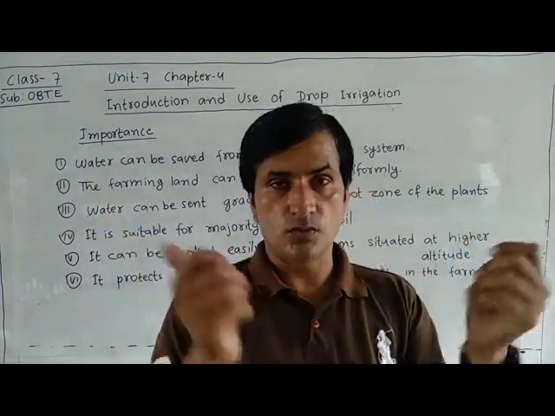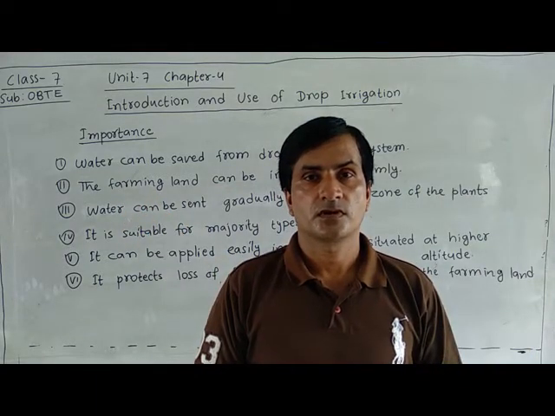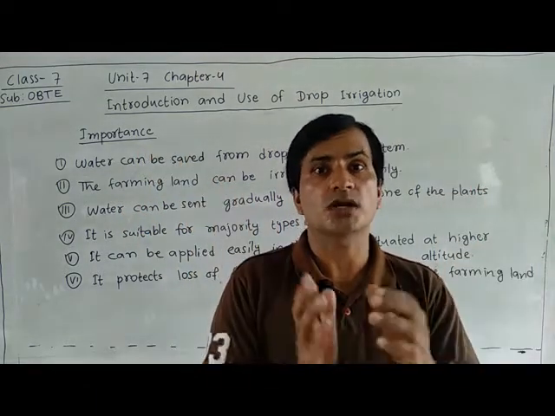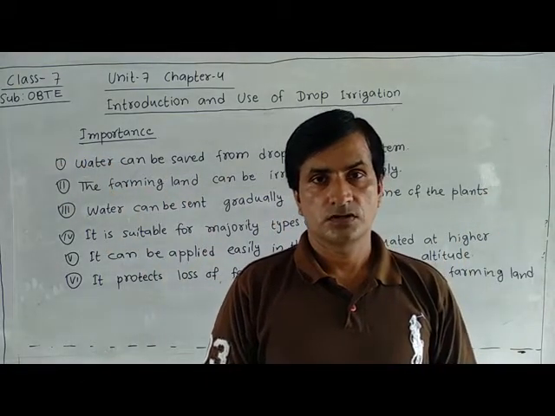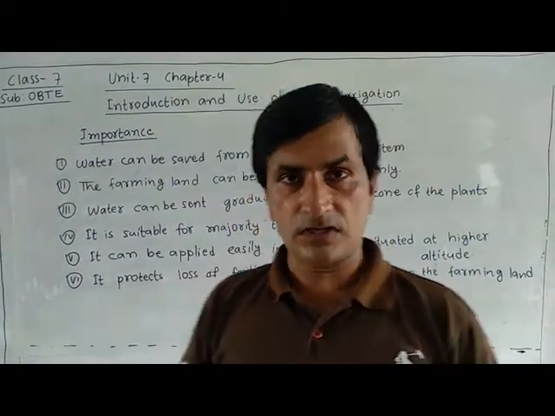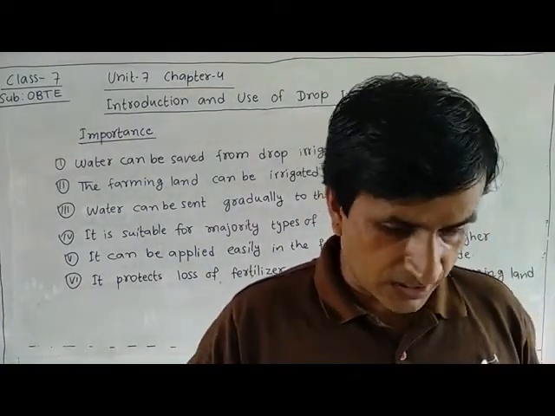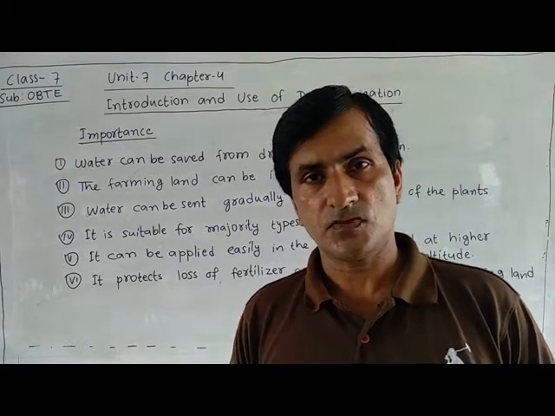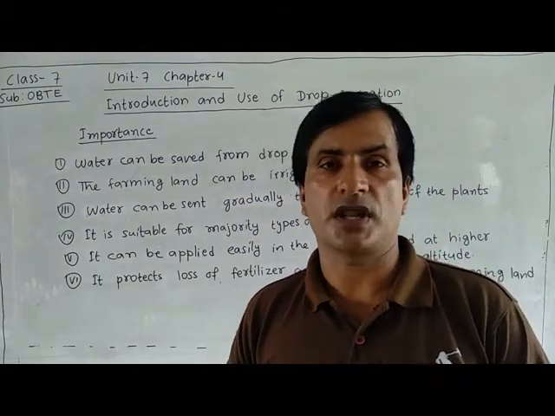By these holes, water will come like raindrops. That is a sprinkler. So we can connect this as a sprinkler. Then water will go in every area of our land, uniformly, equally, in every area of land.